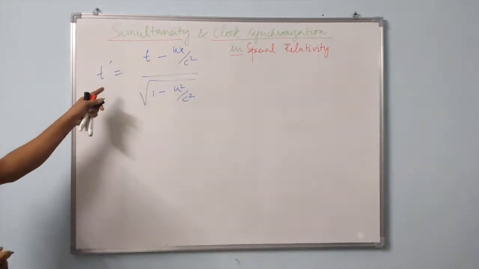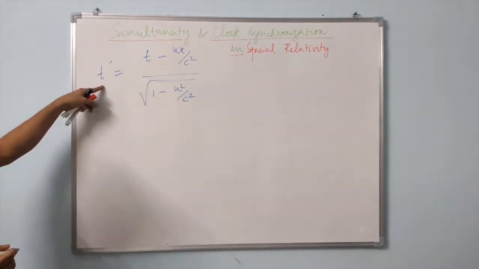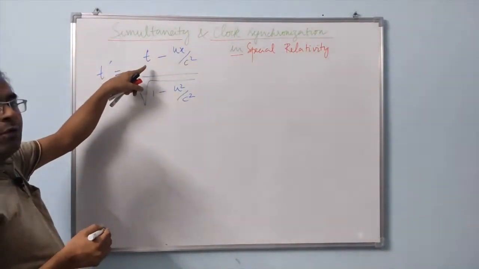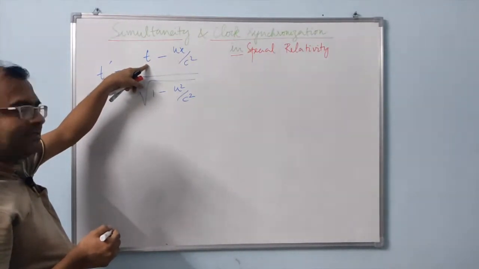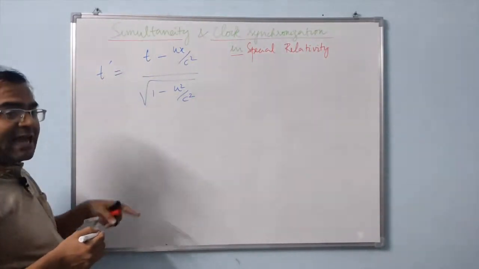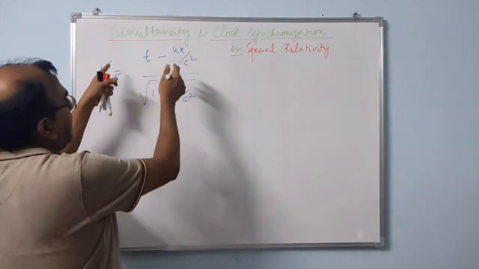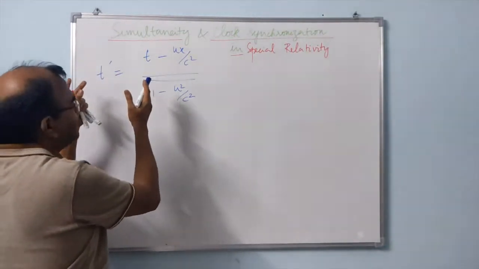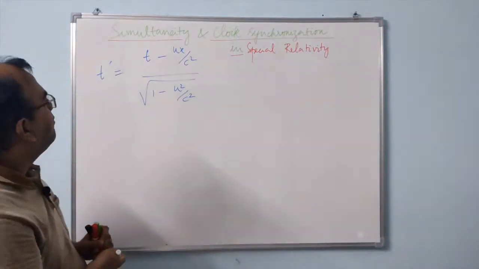This equation clearly tells us that the time measured by an observer O', in a frame of reference in relative motion with velocity u with respect to an observer O, who measures the time of the same event to be t, is different. So there is a difference in time measured by the two observers. The origin of the idea of simultaneity in relativity can be traced back to the Lorentz transformation equations.